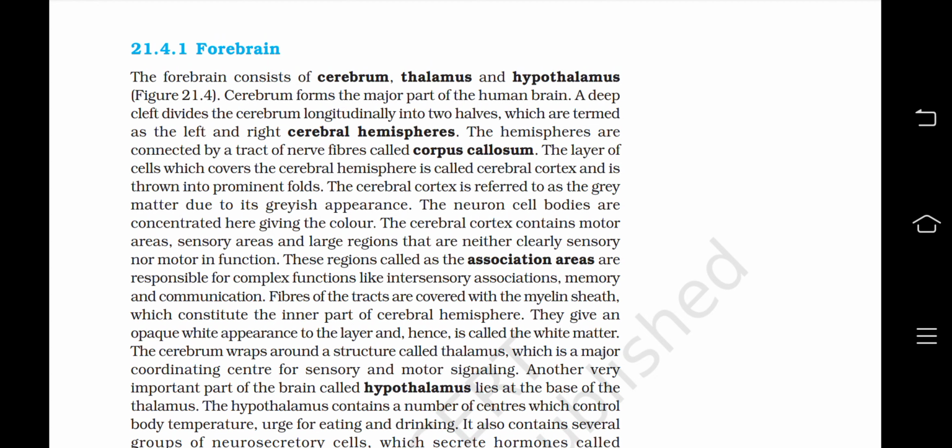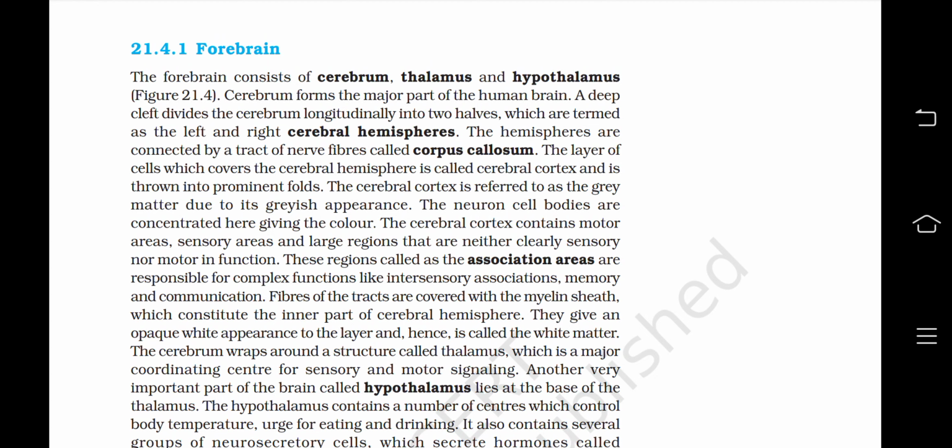The layer of the cells which covers the cerebral hemisphere is called the cerebral cortex and is thrown into prominent folds. The cerebral cortex is referred to as the grey matter due to its greyish appearance. The neuron cell bodies are concentrated here, giving the color. The cerebral cortex contains motor areas, sensory areas, and large regions that are neither clearly sensory nor motor in the function. These regions, called as the association areas, are responsible for complex functions like intersensory associations, memory, and communication.